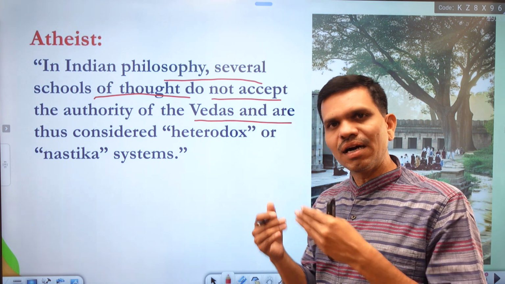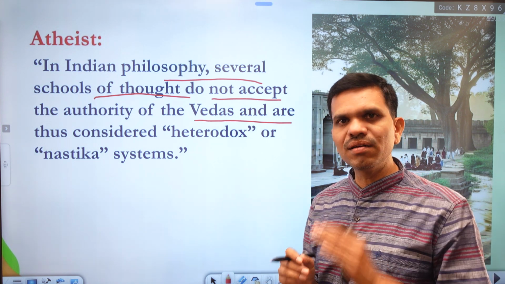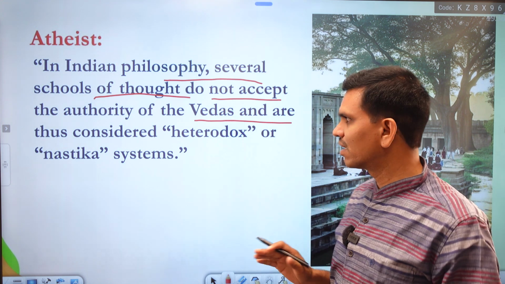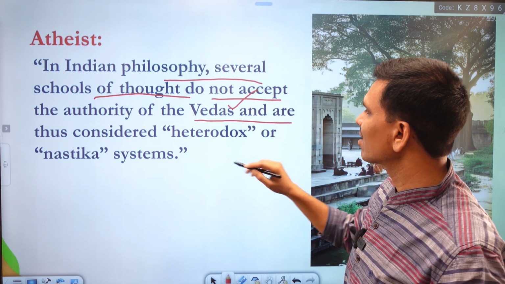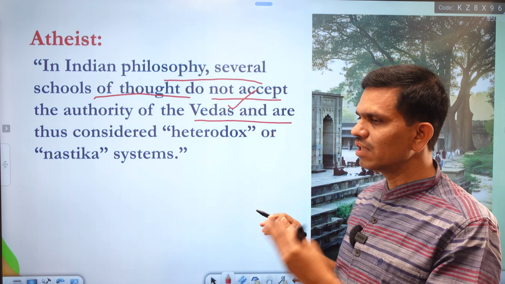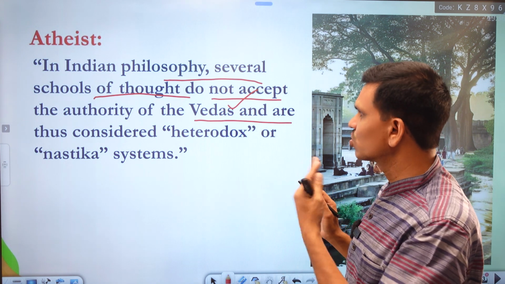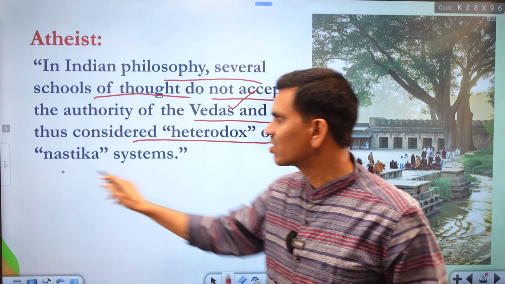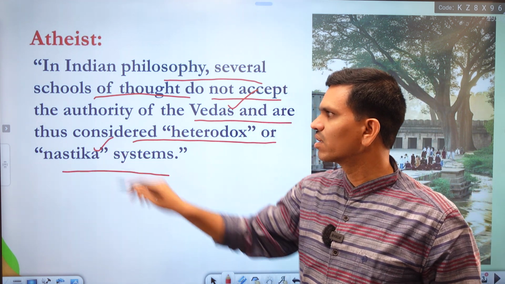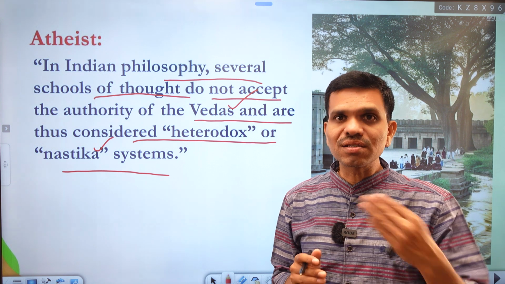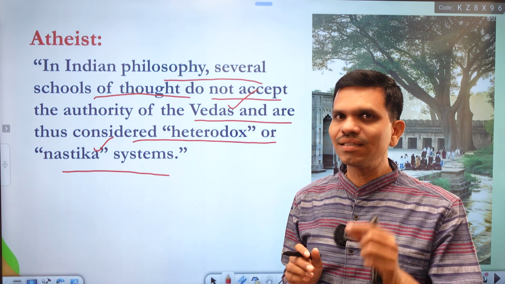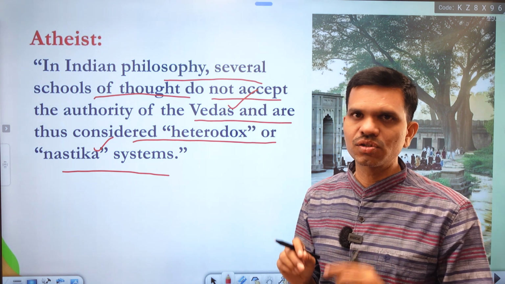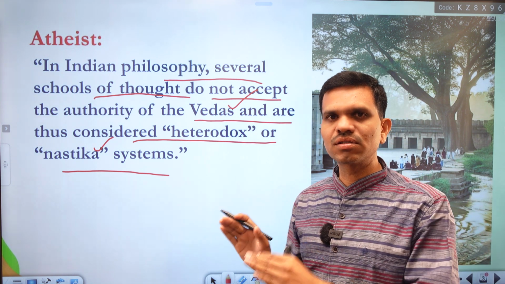But in opposition we have atheist systems, and in atheist systems we find that they simply reject the authority of Vedas, and these Vedas are not important for atheist systems. Actually they are based opposite to the philosophy of Vedas and are thus considered heterodox or Nastika systems. So Nastika is a native word, and we have Astika in opposite to it, that is theist system. Since this is an atheist system, it is called the Nastika system of philosophy or Nastika system of knowledge.